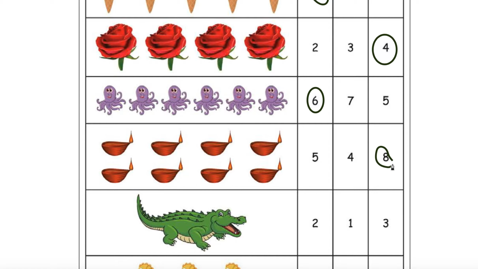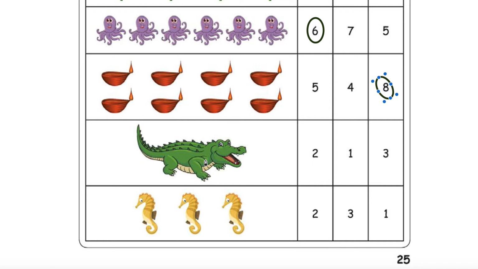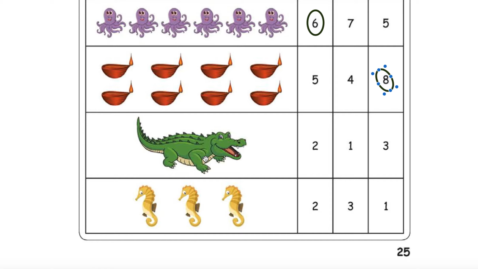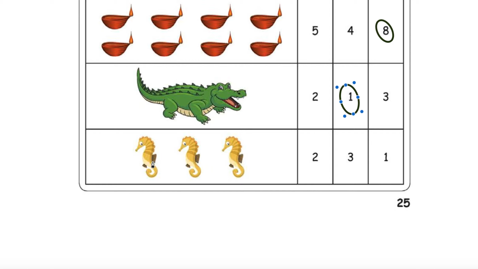So circle 8. Okay. Oh, crocodile. How many crocodiles are there? One is enough, man. We don't need many. Okay, circle one. This is dragon, Chinese symbol. There are three dragons. Fine.